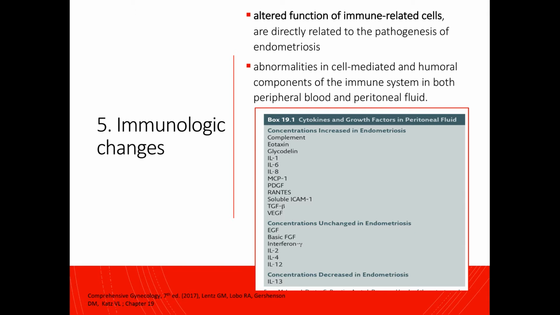This theory proposes that the changes in the immune system, especially altered function of immune-related cells, are directly related to the pathogenesis of endometriosis. Now, studies have demonstrated abnormalities in cell-mediated and humoral components of the immune system in both the peripheral blood and peritoneal fluid. So this table here depicts various cytokines and growth factors that have been implicated in the pathogenesis of endometriosis.